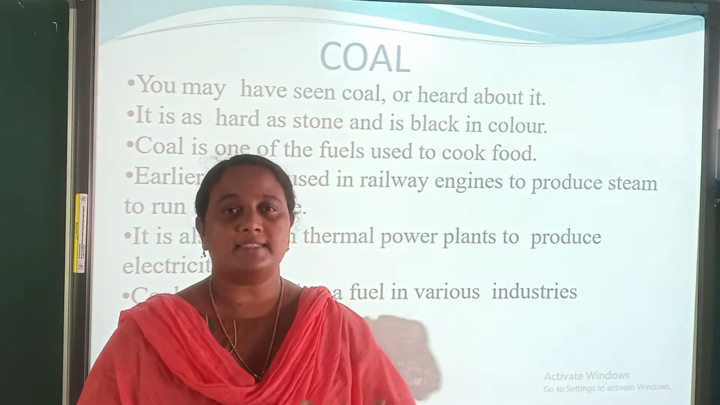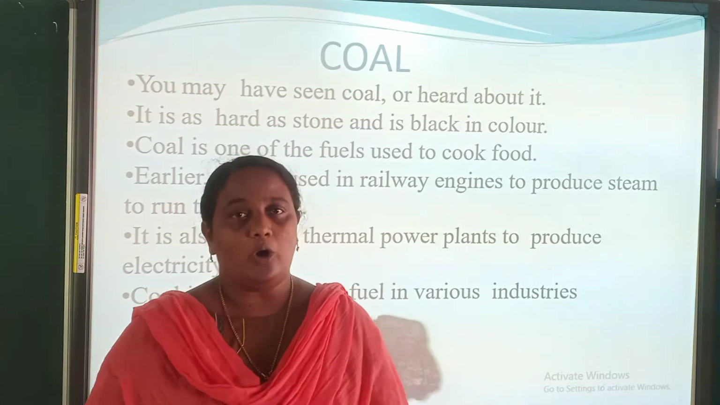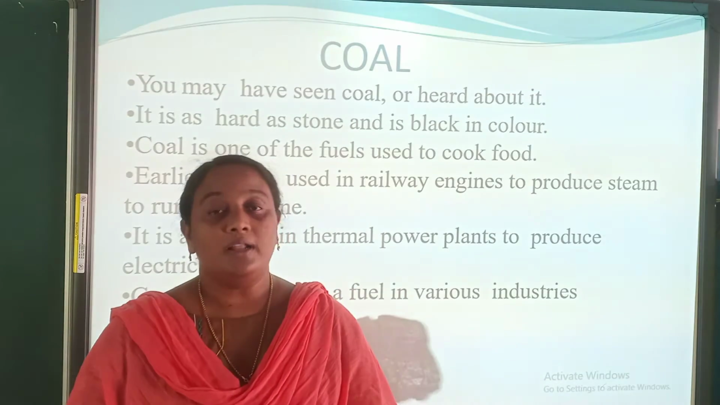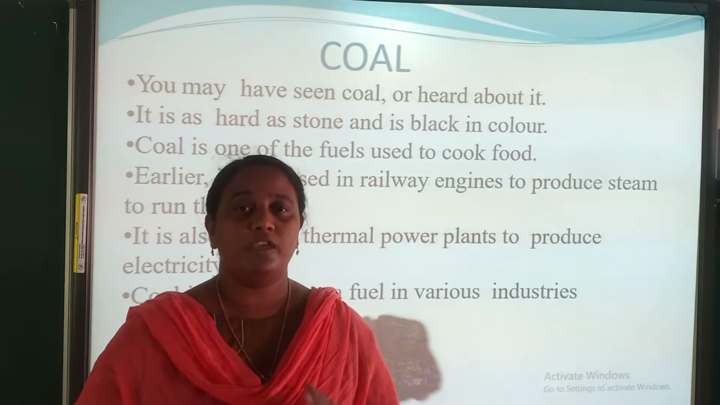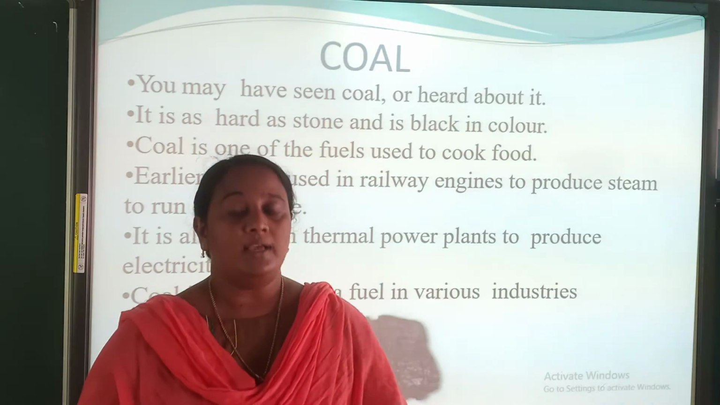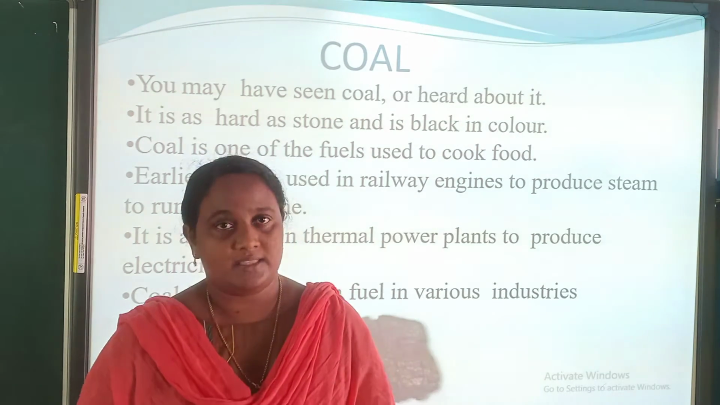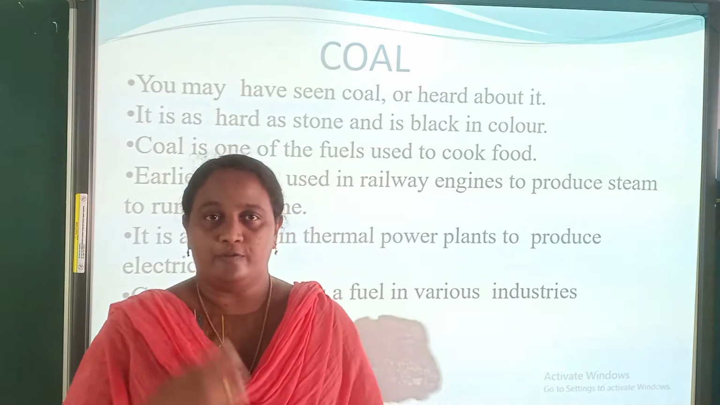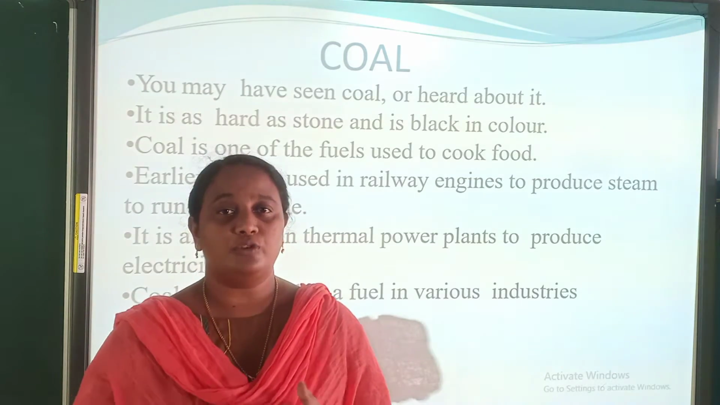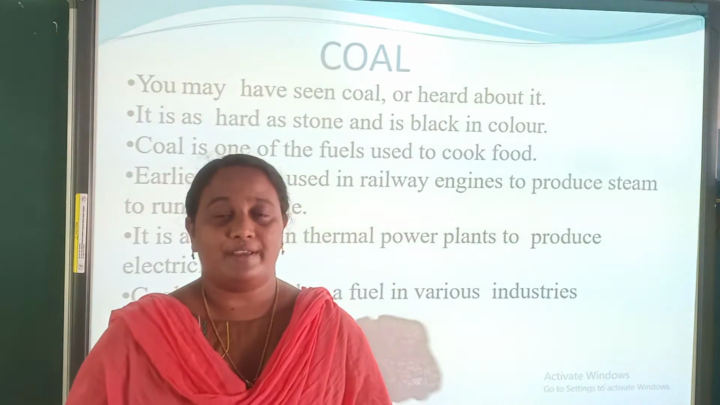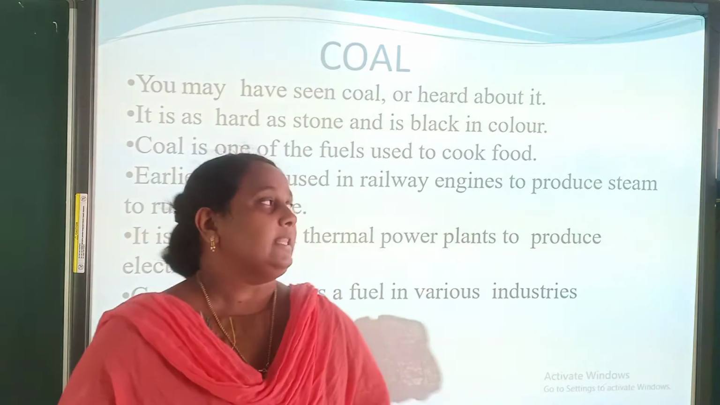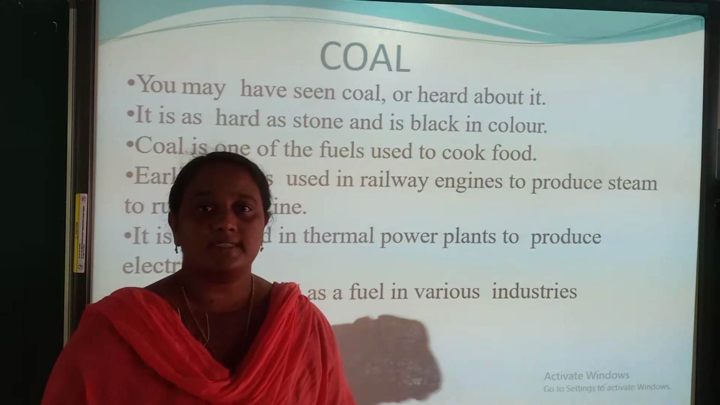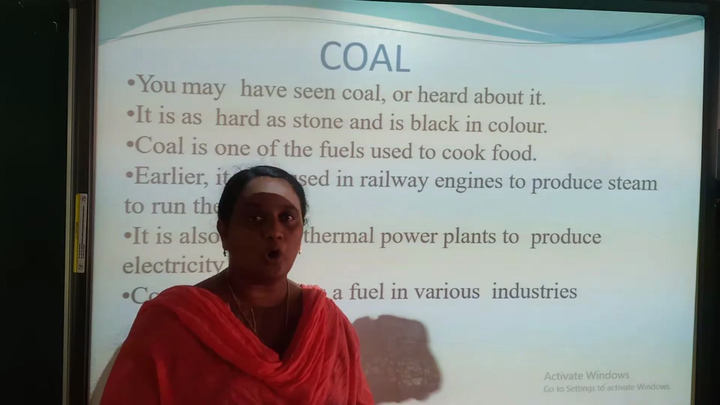In the last class we have discussed that coal, petroleum products, these all things will exhaust one day. That means if we use them without any control, these things will exhaust one day. Then for this purpose we have to use them carefully and not waste these things. First we are going to discuss what coal is.